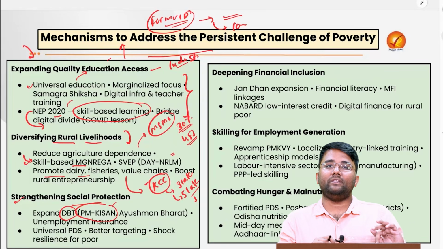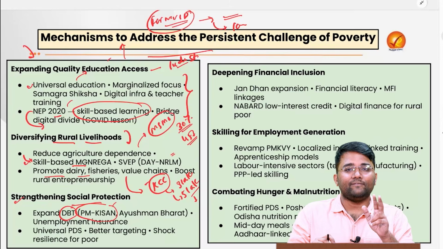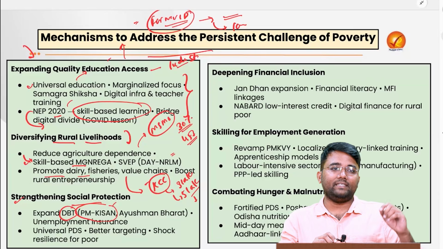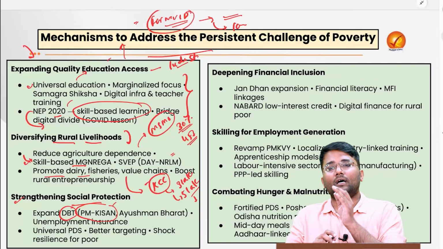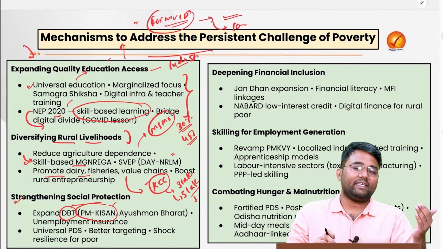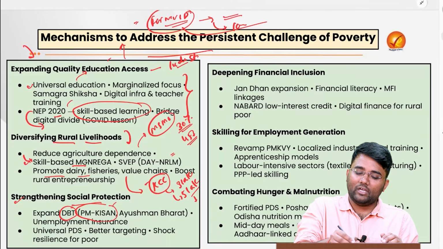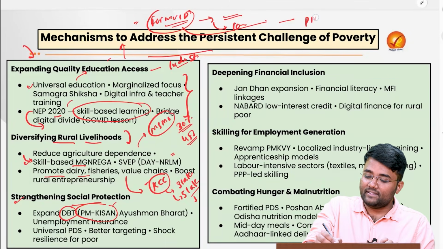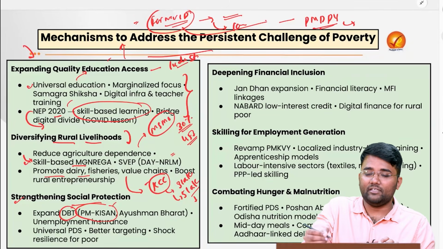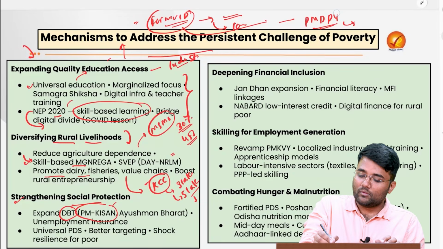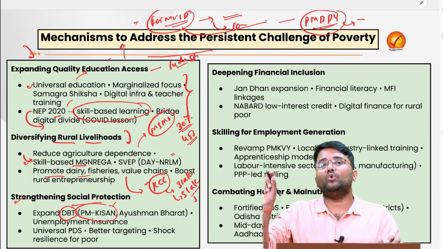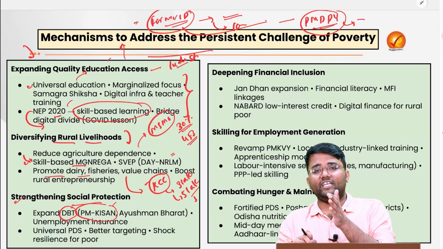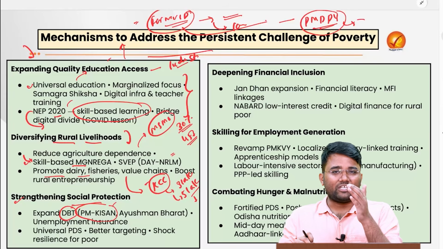When it is linked to PM Kisan, all the land holding farmers will be getting the benefits of PM Kisan. Also, the farmer's ID gives an idea whether the farmer has land holding and whether they have already taken some loan on it or not, and that will also help in facilitating the institutional delivery of credit. Plus the Pradhan Mantri Dhan Dhanya Krishi Yojana, launched recently in budget 25-26, is focusing on poor districts where crop density and crop intensity are low, institutional credit delivery is low, and productivity is low.